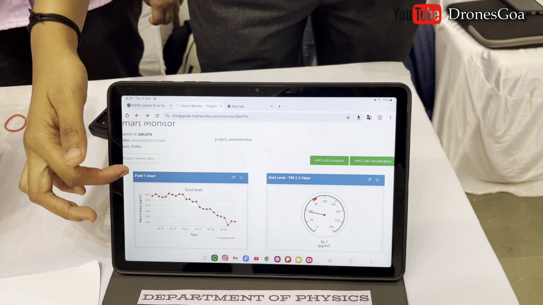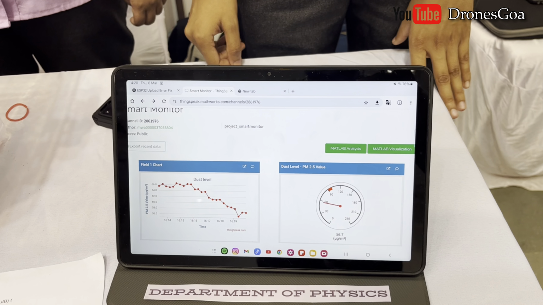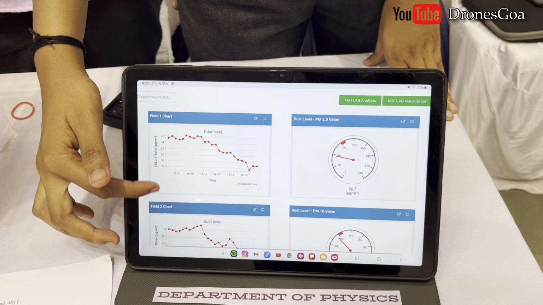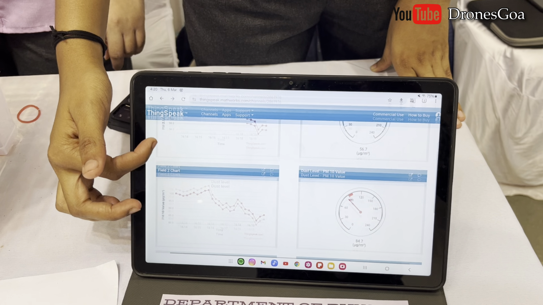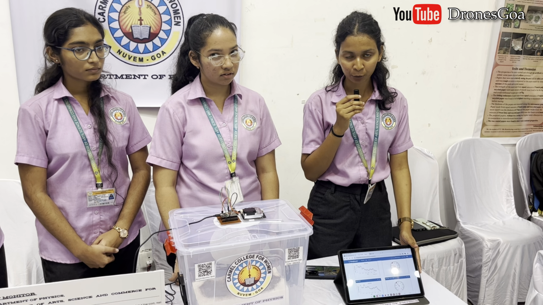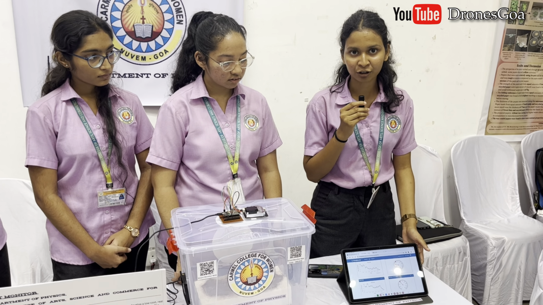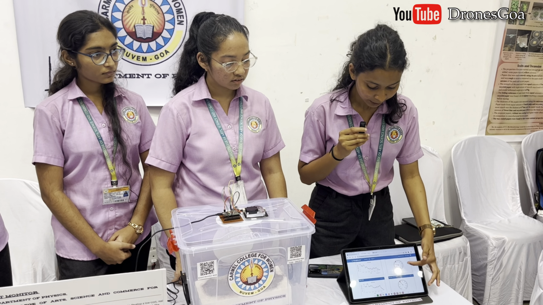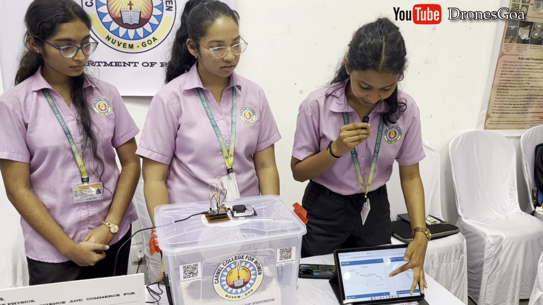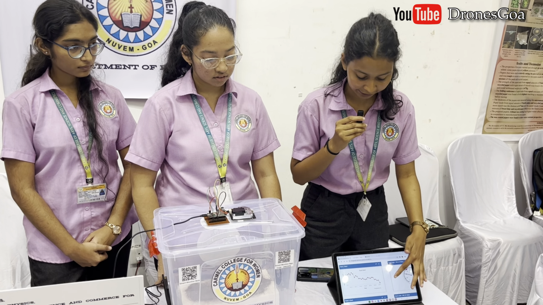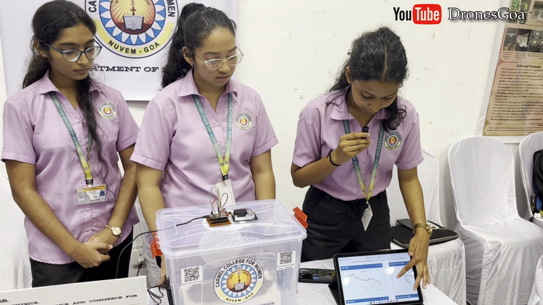So in this app, we have three graphs. First two graphs are for the dust level. So why two graphs? Because the sensor that we have used gives two outputs. One is for the particulate matter of diameter 2.5 micrometer and the second one is of diameter 10 micrometers. So the first graph will show you the levels of dust particles in the air of 2.5 with respect to time. So it will actually give you the rise and fall of the dust particles.